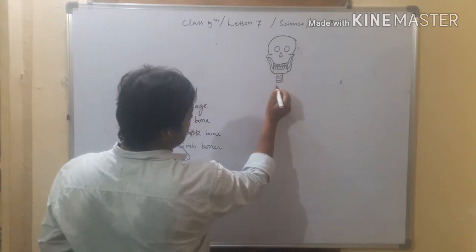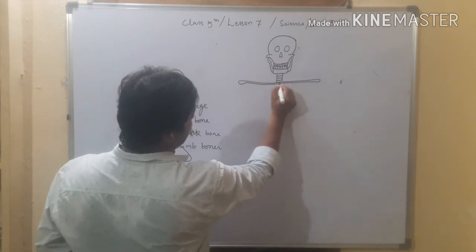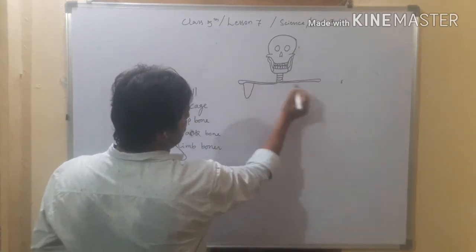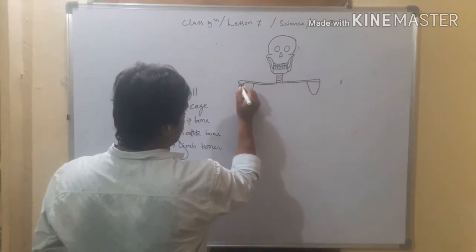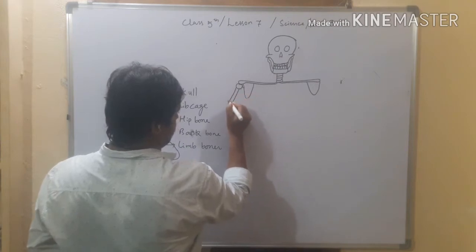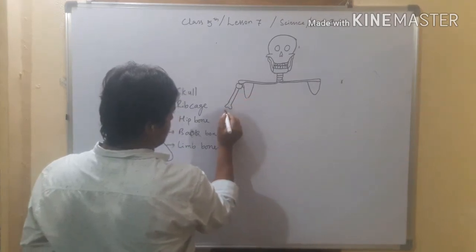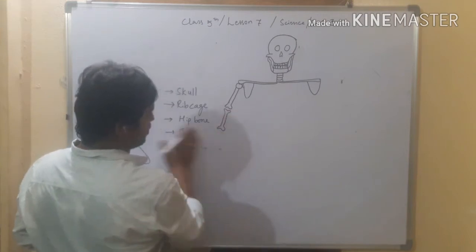The neck bones, right? And it is the collar bone or shoulder bone, and it contains the shoulder blade here, and it also contains a joint called ball and socket. We will discuss it in further classes. So these are the four limbs.